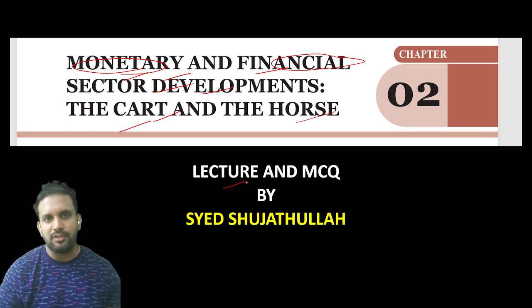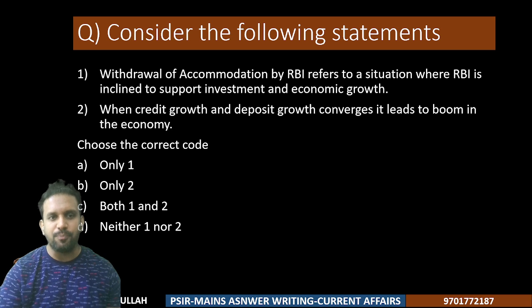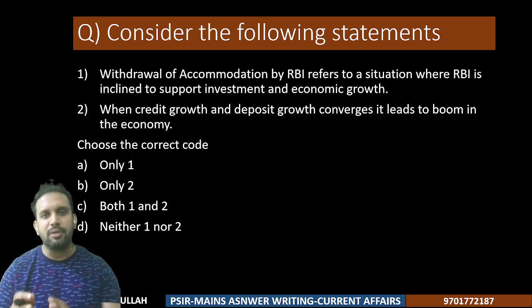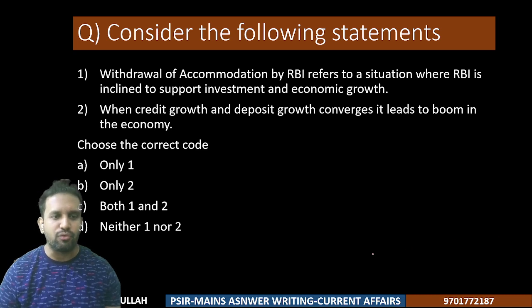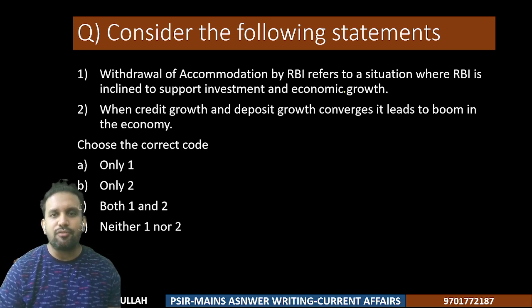These MCQs have lectures. I will give you the understanding of it, and the MCQ is also presented by me. So before going into the discussion, please pause the video and try this MCQ, which is completely based on Economic Survey 2024 to 2025. Consider the following statements. One: withdrawal of accommodation by RBI refers to a situation where RBI is inclined to support investment and economic growth.